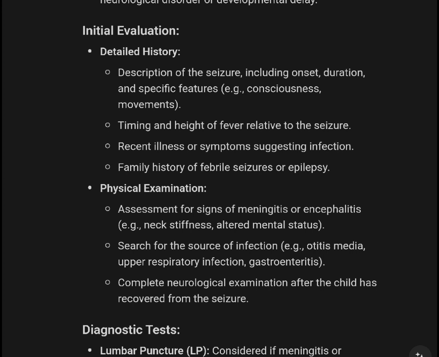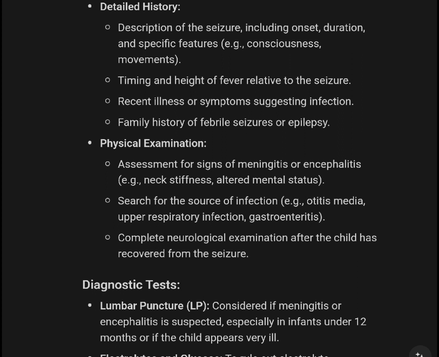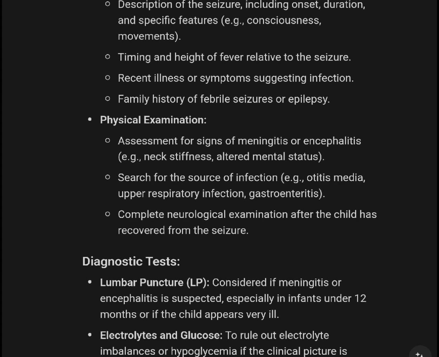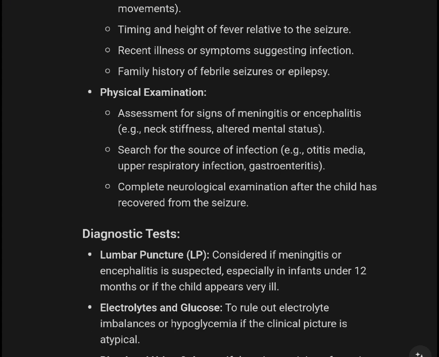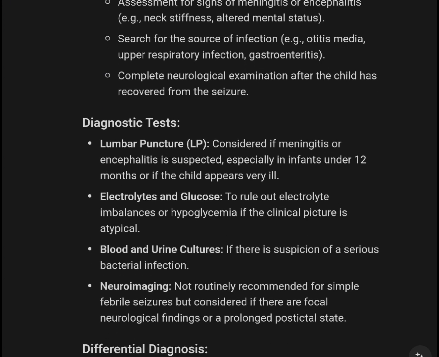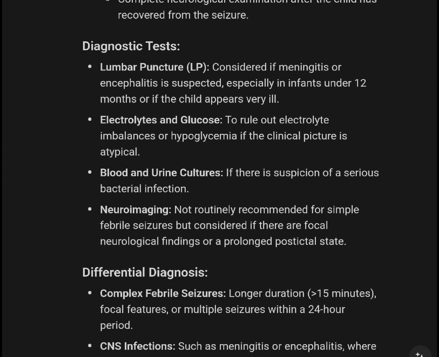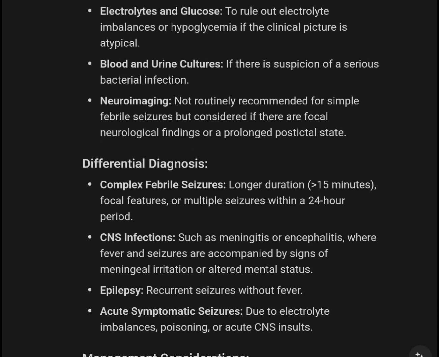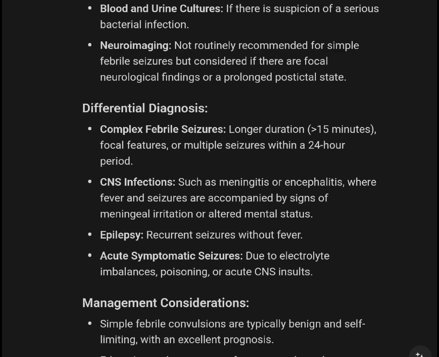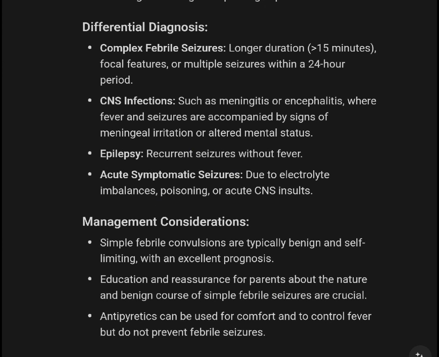Initial evaluation: detailed history, seizure onset, duration, and specific features, timing and height of fever, recent illness or symptoms suggesting infection, family history of febrile seizure or epilepsy. Physical examination: assessment of signs of meningitis or encephalitis, neck stiffness, or mental status. Search for the source of infection: otitis media, respiratory infection, gastroenteritis. Complete neurological examination. Diagnostic testing: lumbar puncture, electrolytes and glucose, blood and urine culture, neuroimaging. Differential diagnosis: complex febrile seizure, longer duration over 15 minutes, focal features, multiple seizures within a 24-hour period.